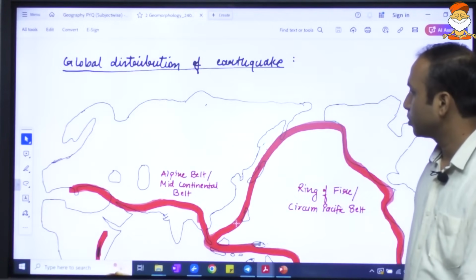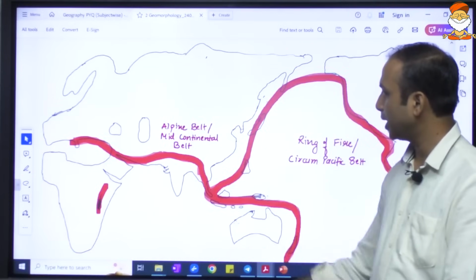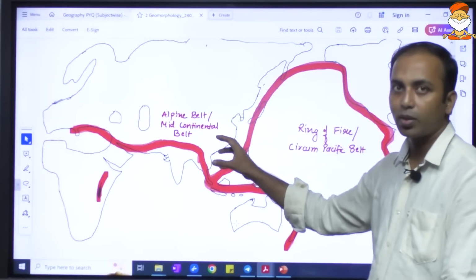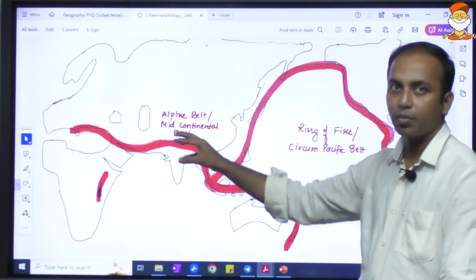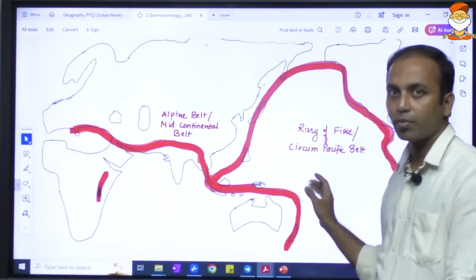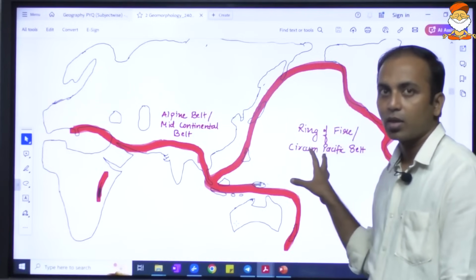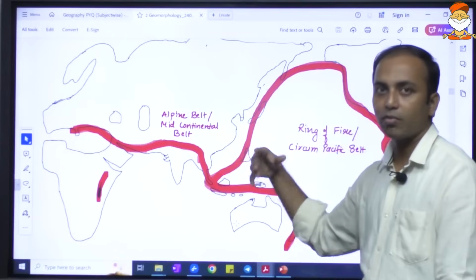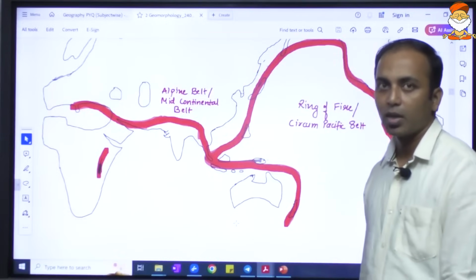With respect to earthquakes, they mainly happen in the alpine belt or the mid-continental belt, where the plates are converging, and in the ring of fire, also known as the circum-Pacific belt. These are the regions where earthquakes mainly happen. In the case of India, it is the Himalayan region where very high seismicity earthquakes can be expected.